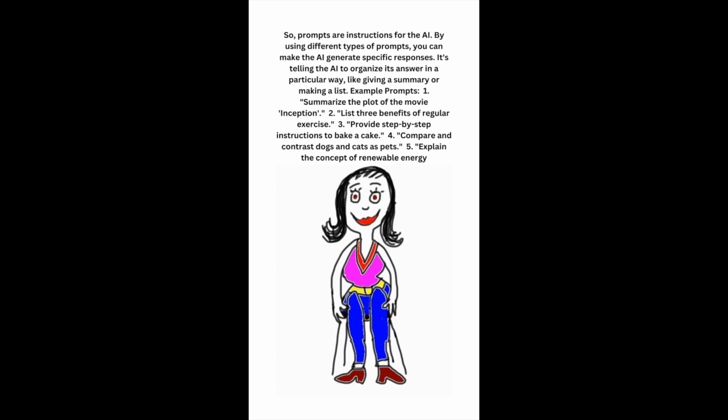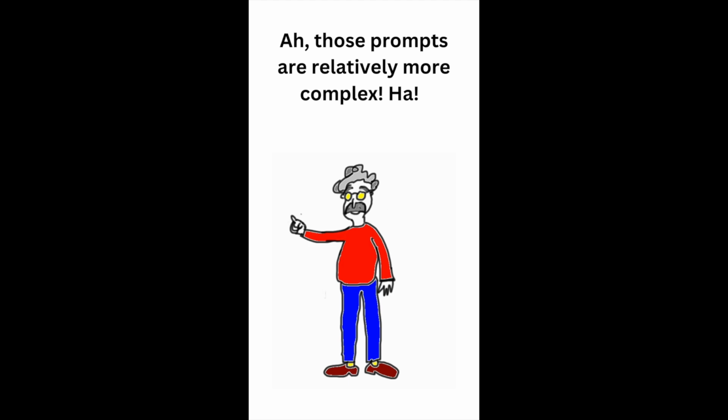Example prompts. 1. Summarize the plot of the movie, Inception. 2. List 3 benefits of regular exercise. 3. Provide step-by-step instructions to bake a cake. 4. Compare and contrast dogs and cats as pets. 5. Explain the concept of renewable energy. Those prompts are relatively more complex.